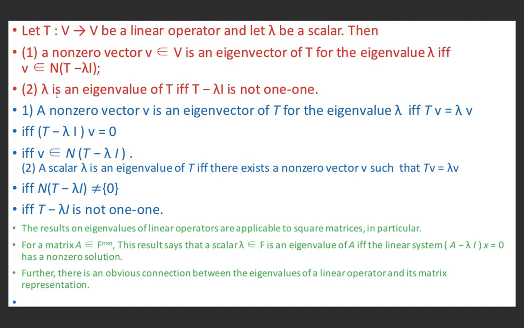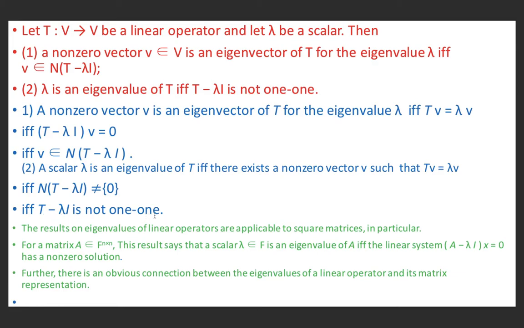Now in the second case, lambda is an eigenvalue of T if and only if T minus lambda I is not one-one. Let's see. A scalar lambda is an eigenvalue of T if and only if there exists a non-zero vector v such that Tv equals lambda v. It means, because the vector is non-zero, this is possible only if the null space of T minus lambda I is not equal to the singleton set {0}. It means if and only if T minus lambda I is not one-one.